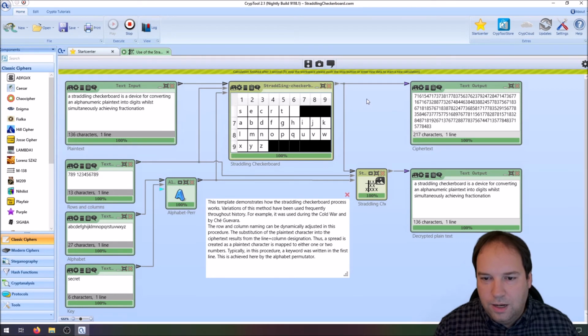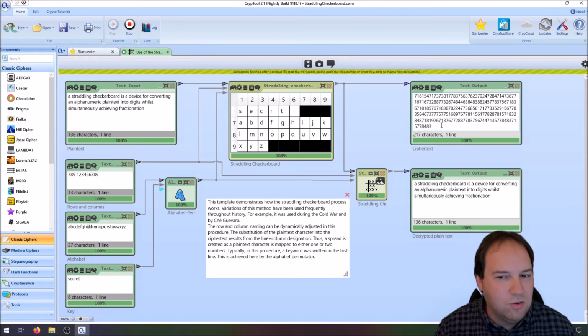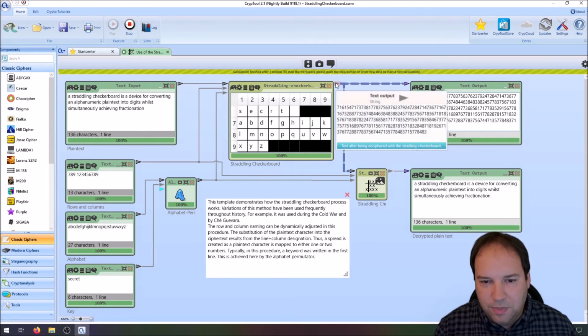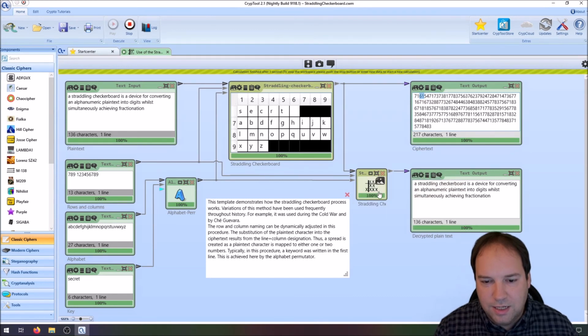And what else do we see? Yeah, as I said, the result is only a bunch of digits. And when you at first get such ciphertext consisting only of digits, it's quite difficult because you don't know, was it a straddling checkerboard? Was it a substitution where each plaintext symbol was just substituted by 2 ciphertext symbols? Is it a homophonic substitution, or so on and so forth? And as you also can see, the ciphertext that comes out has been deciphered or decrypted by the straddling checkerboard component. We can now play a little with this component.